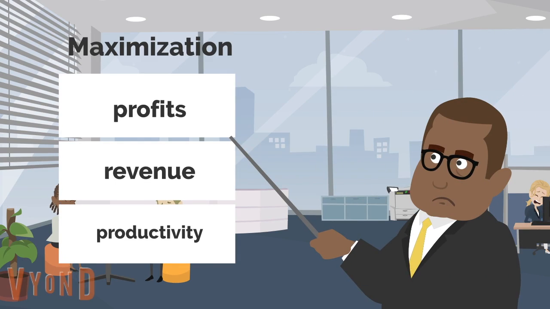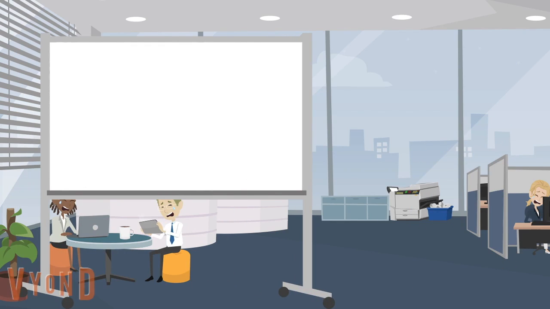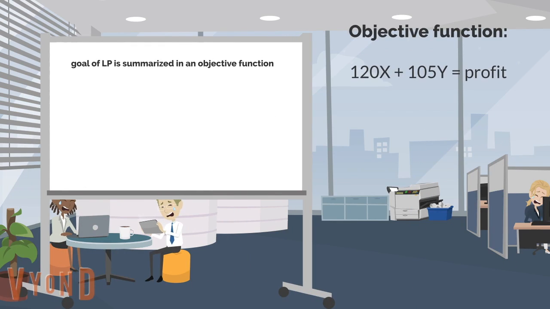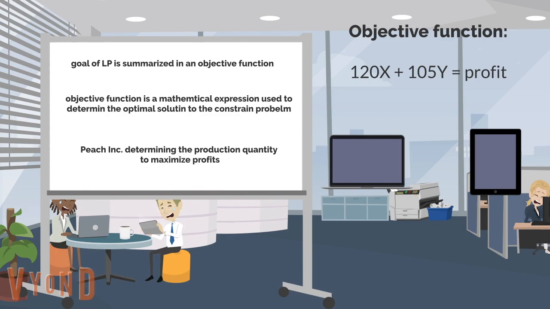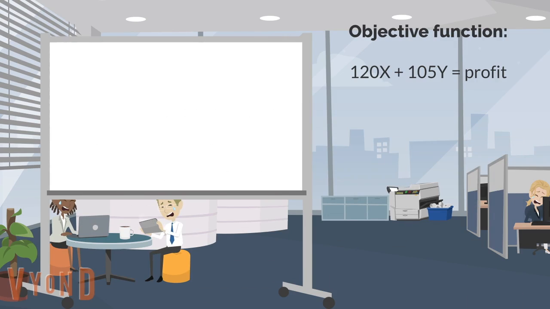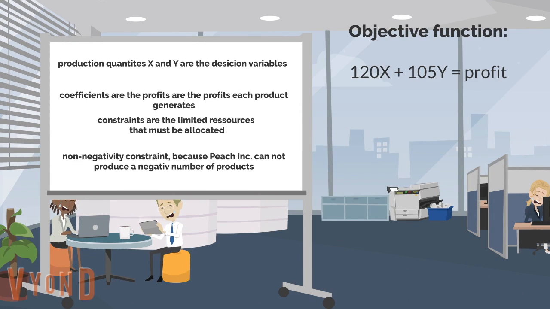Typically, the goal of linear programming is summarized in an objective function, which is a mathematical expression used to determine the optimal solution to the constraint problem. In the case of Peach Inc., this function is used to determine the production quantity of each product to maximize profits. The production quantities X and Y are the so-called decision variables. The coefficients are the profits each product generates. The constraints are the limited resources Maurice must allocate. Also, a non-negativity constraint exists as Peach Inc. cannot produce a negative number of products.